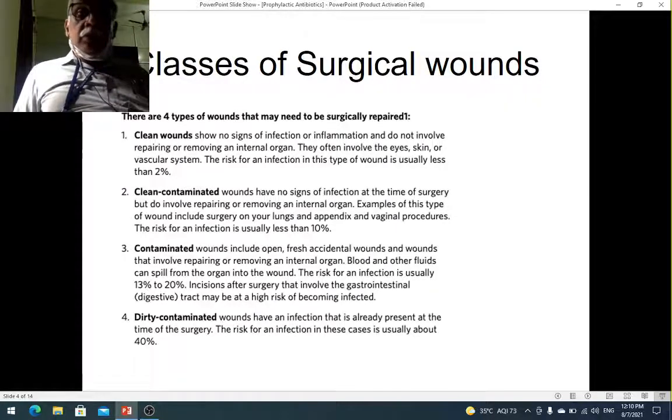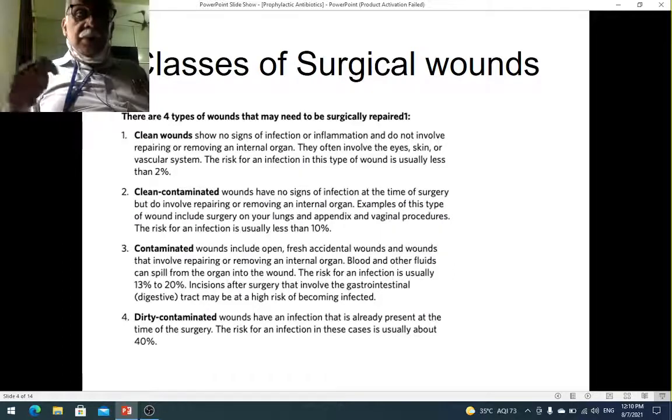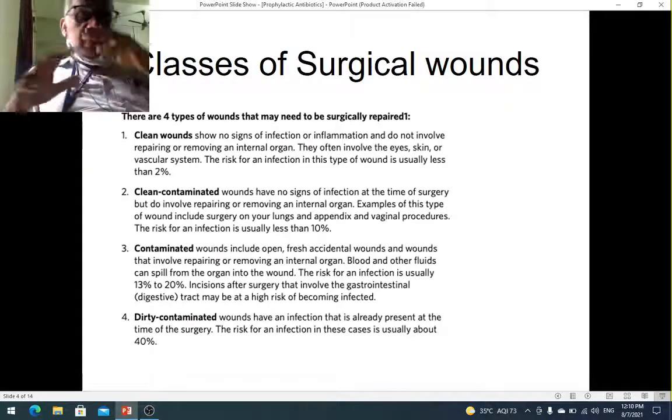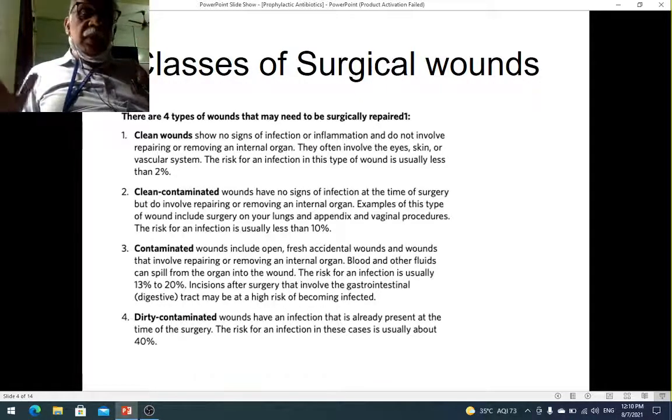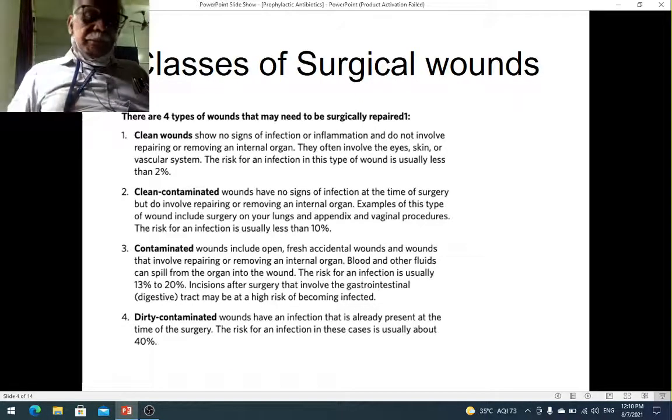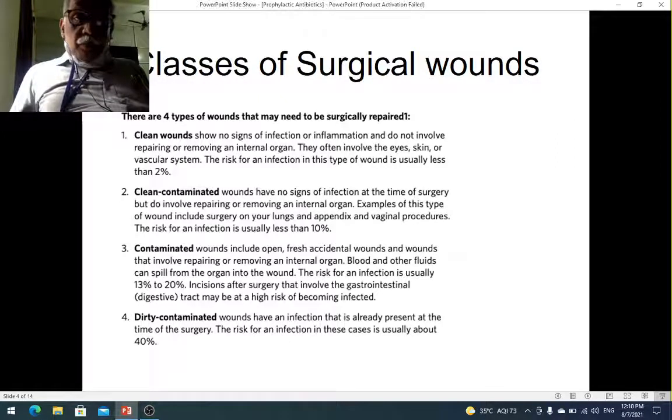The same thing holds good for a Lichtenstein's repair or a mesh repair of a hernia. Again, there you are using a prosthesis or mesh, which is a foreign body. So if you get an infection in that region, again, it will not settle until that foreign body is removed. So we will have to redo the surgery, all sorts of problems. So in these situations, you will use a prophylactic antibiotic. In categories 3 and 4, anyway you have to use antibiotics, so there is no question of prophylaxis. You are using therapeutic antibiotics. All right.